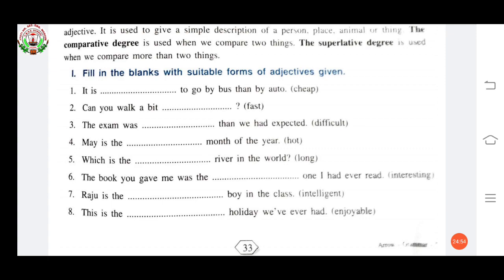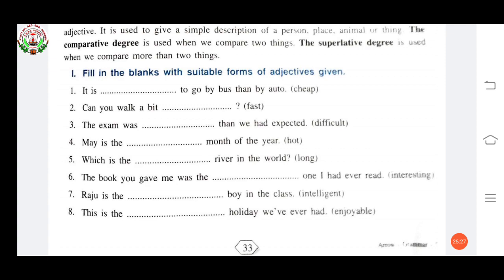So, it is cheaper to go by bus than by auto. Can you walk a bit dash? Fast is given, so you have to say faster. The exam was more difficult than we had expected. Why do we use more? Because difficult is there. We cannot make it difficulter. So, in this type of word, we have to use more or most. More for comparative degree and most for superlative degree.